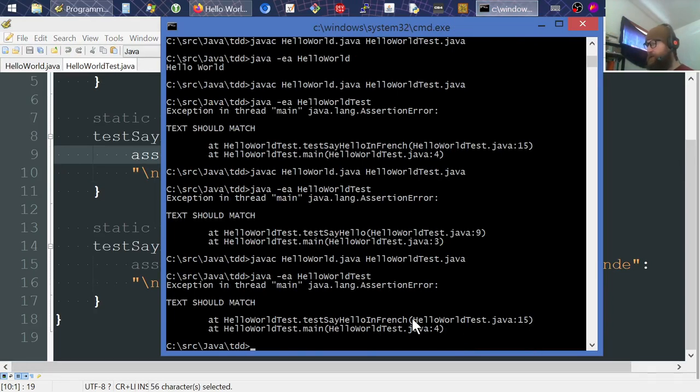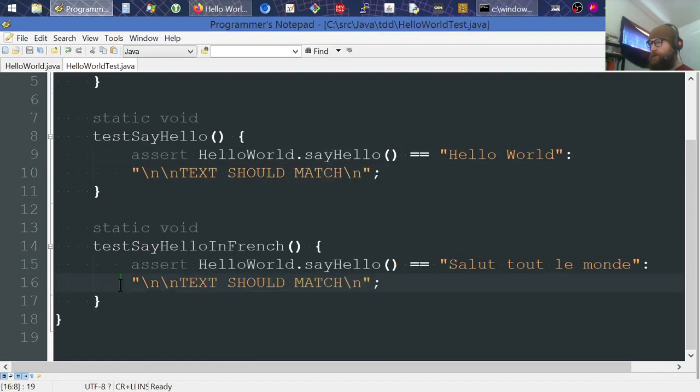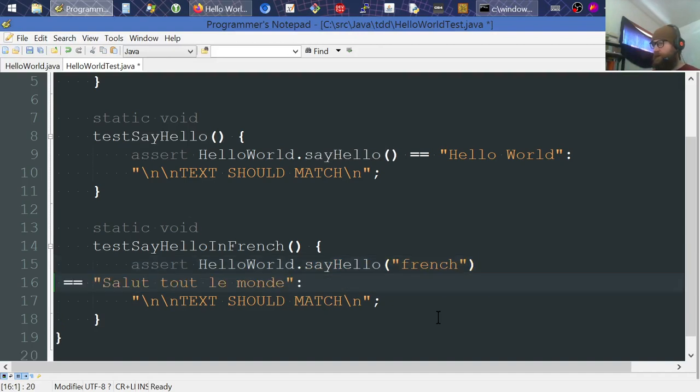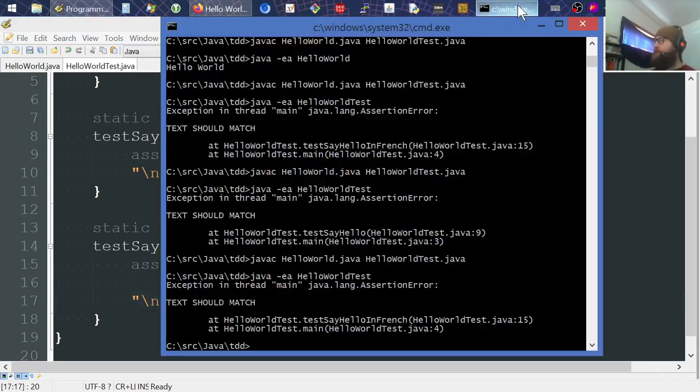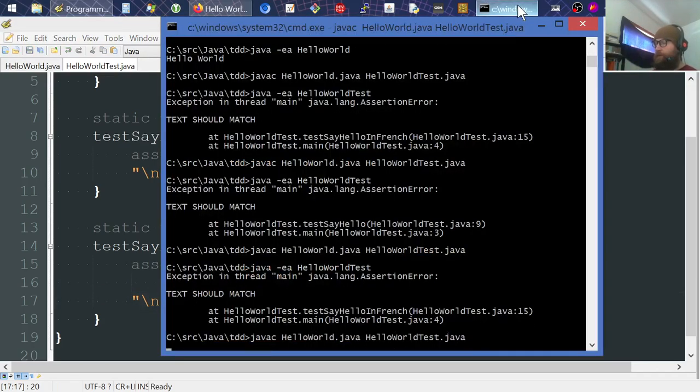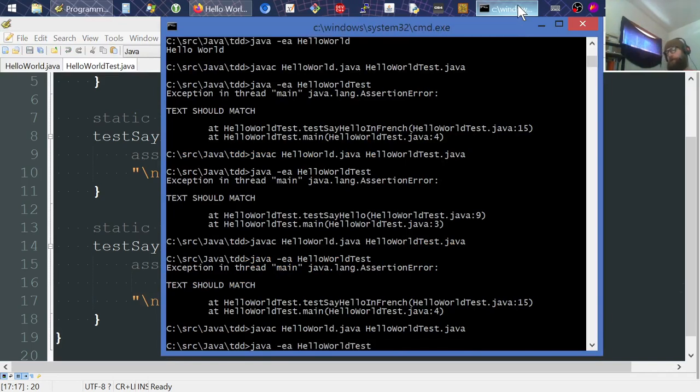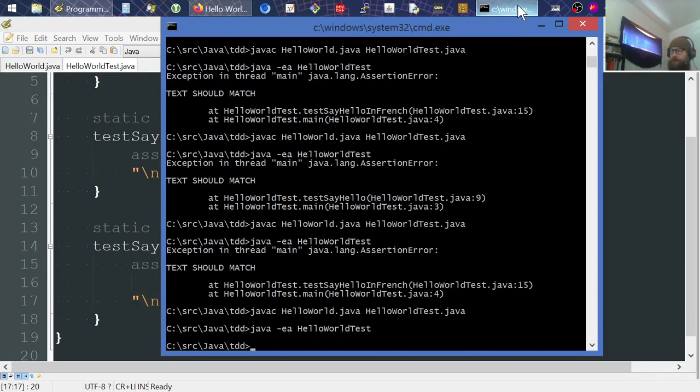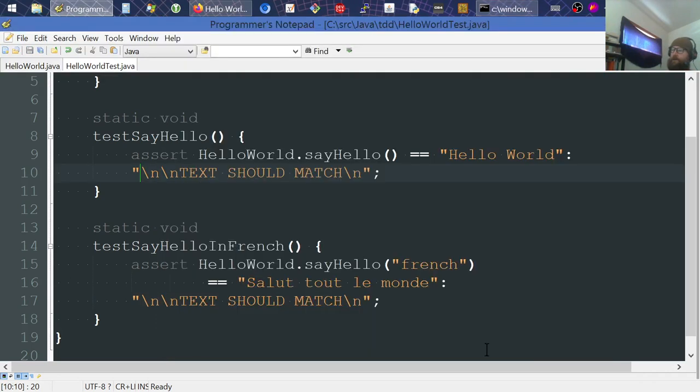Text should match line 15. Okay, over here, line 15. The thing is, we're still calling the original say hello function. So we now need to pass in French there. And that's going off the screen over there, so I'll go ahead and bring this back over there like that. Save it. Compile. Run with assertions. All right, it's working.